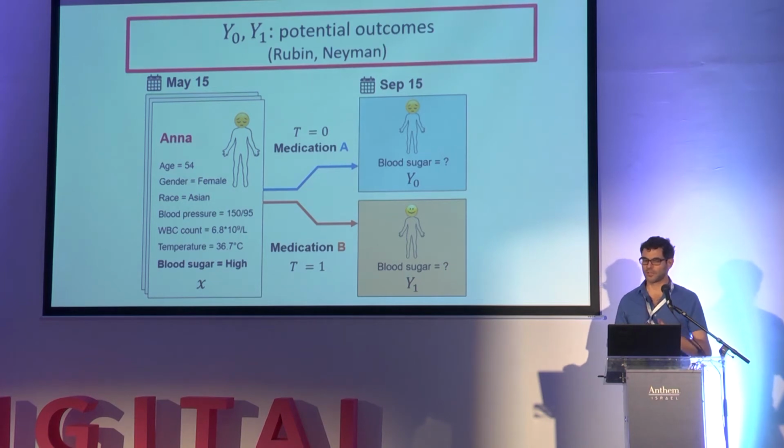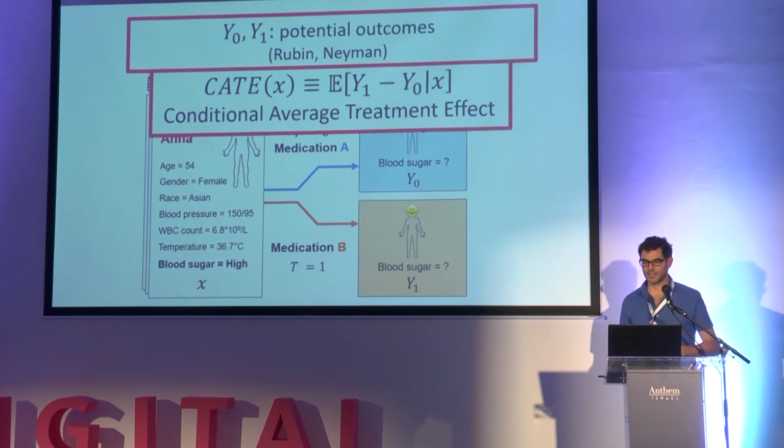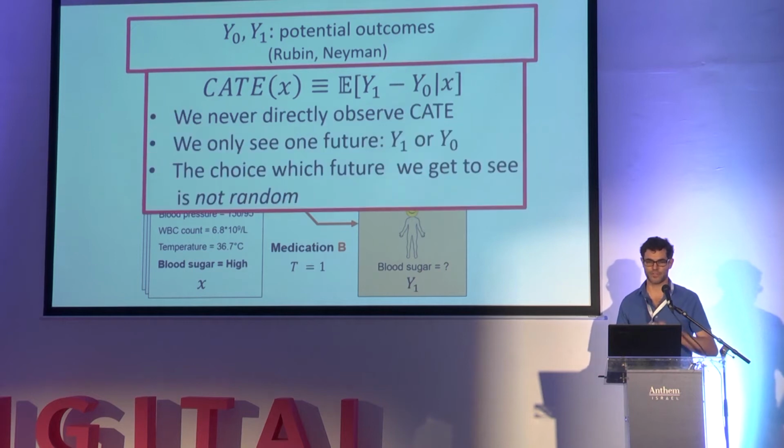Okay, so these Y0, Y1 are called potential outcomes. That's the technical name. And to be a bit more technical, the statistical quantity we're interested in is something called the CATE, conditional average treatment effect. So the expectation of Y1 minus Y0, conditioned on X, where X is a vector describing the patient at the time that we are trying to make the decision. So CATE is our proxy for the individual level effect, for patient with features X.